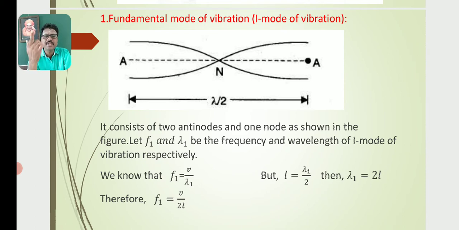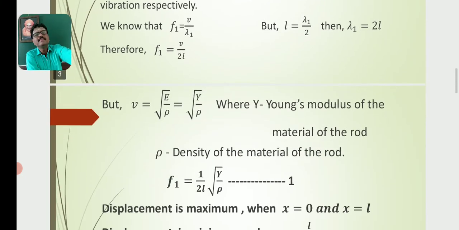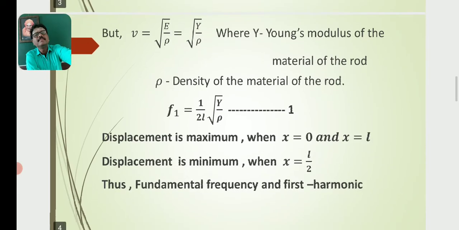Then substituting in the above equation, we get F1 is equal to V by 2L, where V is the velocity of the waves. V is equal to root of E by rho, where E is the modulus of the material of the rod.